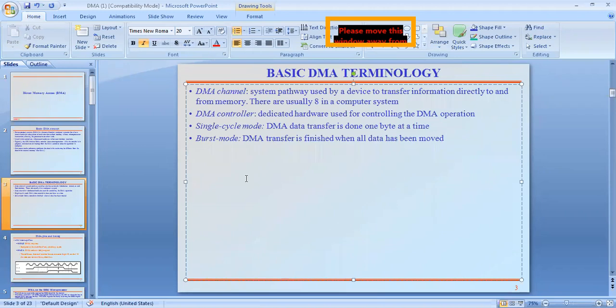Burst mode means a bunch of data is put directly onto the system bus, the data bus, and is carried by the processor and put into memory. That is called burst mode. When we deal with all the data, that is burst mode, and when we deal with only 1 byte of data, that is single cycle mode. Understand? That is the basic DMA terminology.